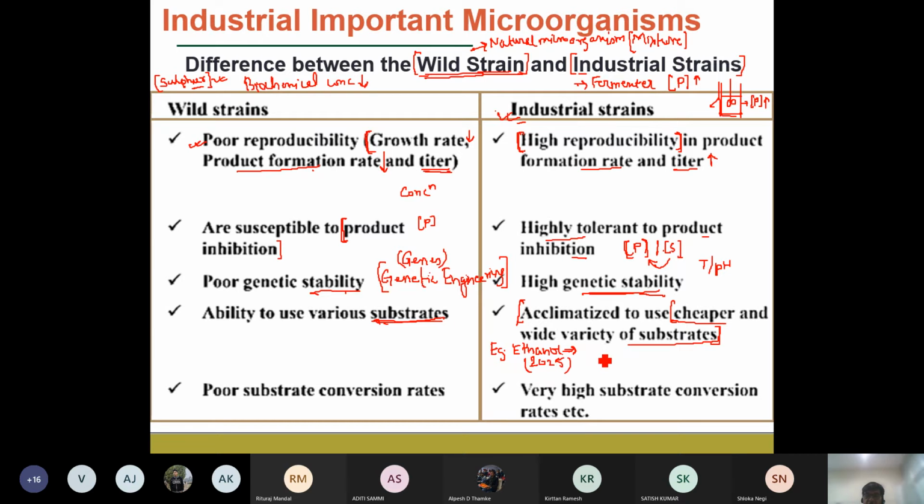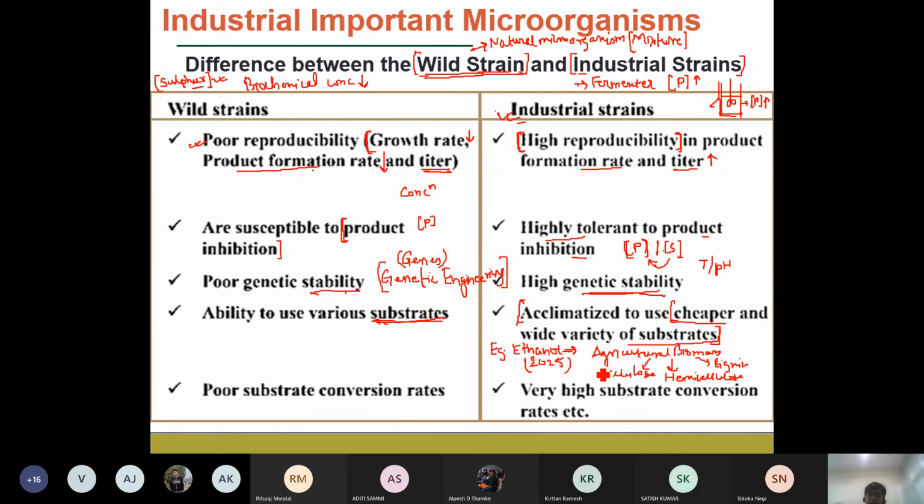To achieve this, the industries or refineries are trying to use agricultural biomass for the production of bioethanol. If you see agricultural biomass, it is composed of three components: cellulose, the second component, hemicellulose, and another component called lignin.